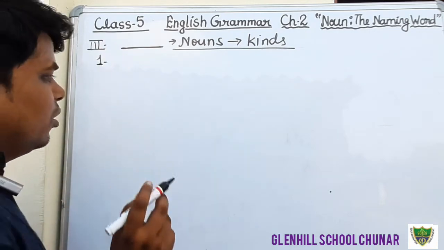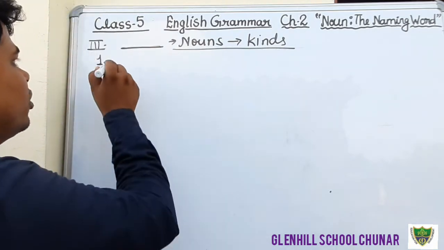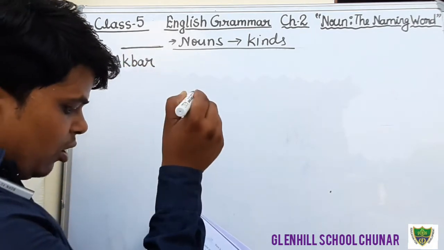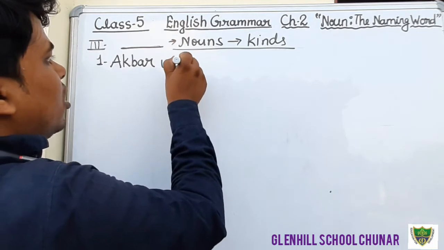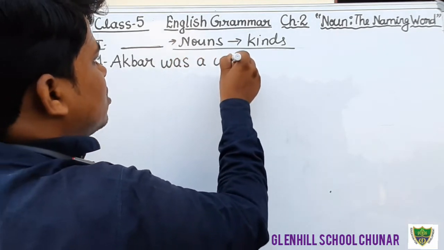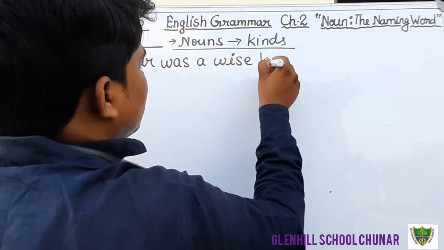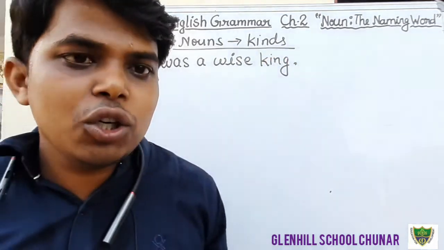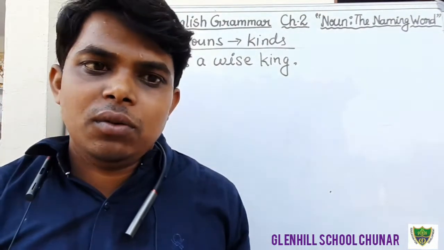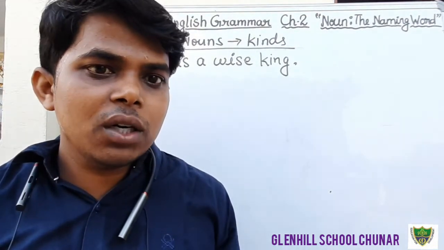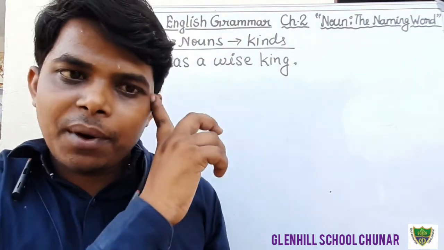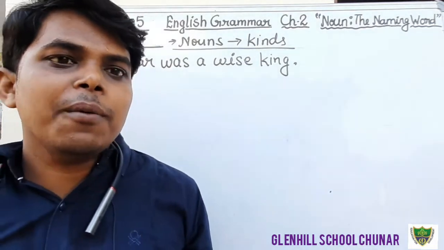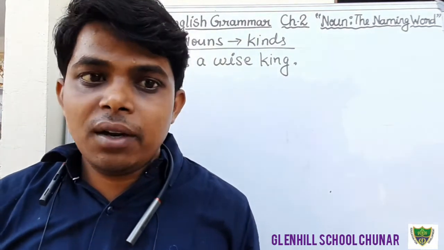Question number 1. I am going to write the question. Akbar was a wise king. This is the sentence. Dear students, I have already told you what a noun is. Noun is the naming word. It is the name of a person, place, animal, thing, feeling or idea. And I have also told you there are mainly 5 kinds of noun.